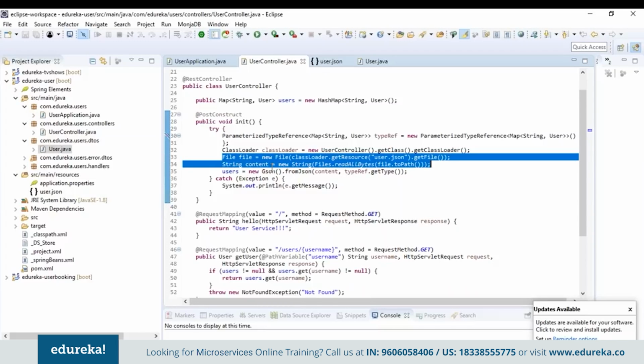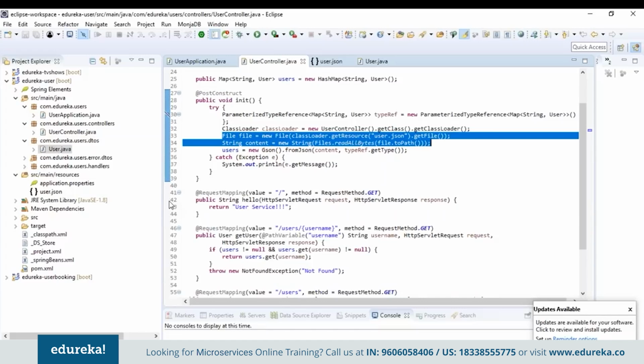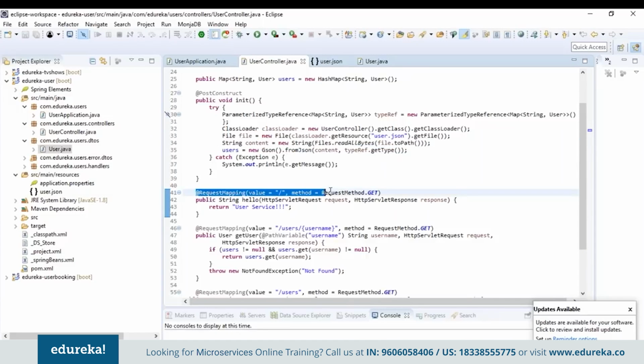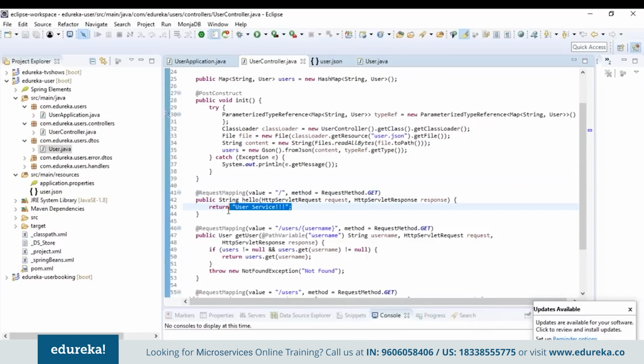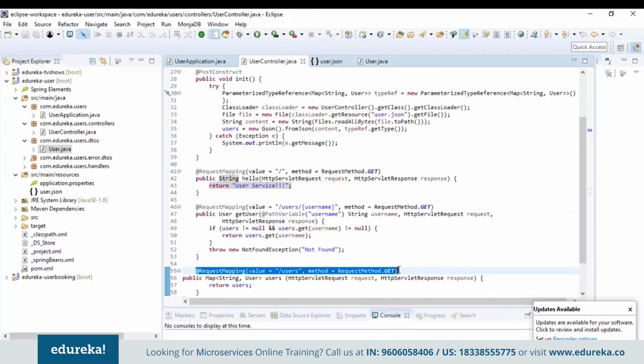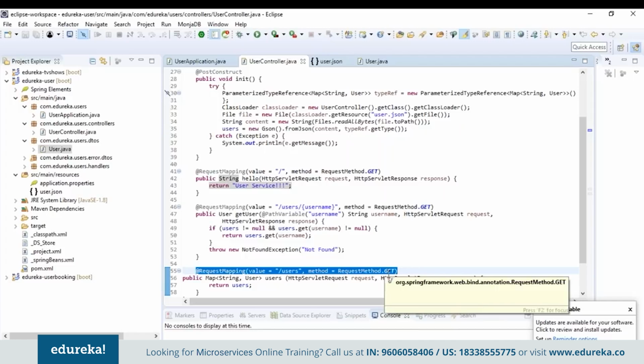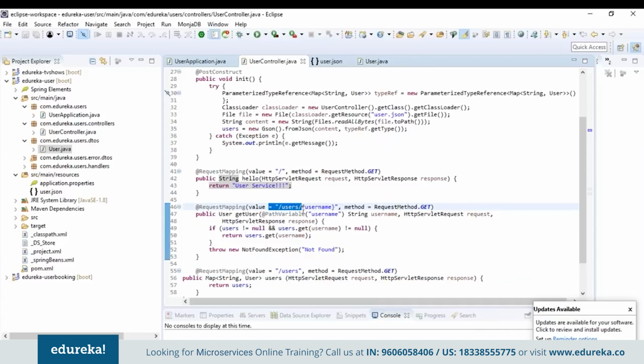in the object users. Now, to handle HTTP requests, I'm going to create a method inside the user controller class which can be called when an HTTP request is made. So when I just mention the port number on the localhost, the message "user service" should be returned. When I pass the request /users on port number 8084, the list of users should be returned from the requested method in the controller file. Now let's suppose I want the information of any one user. Then I will pass the request /users with the username as a parameter to port number 8084.